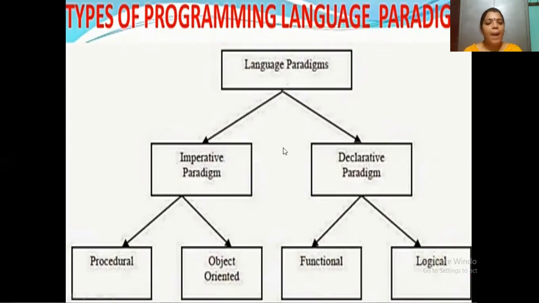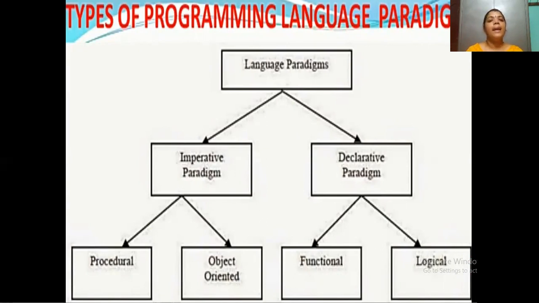Language paradigms are divided into two types. First one is imperative paradigm and second one is declarative paradigm. In imperative paradigm, the user needs to specify what to do and how to do the programming. Here the program steps are undergone step-by-step process.